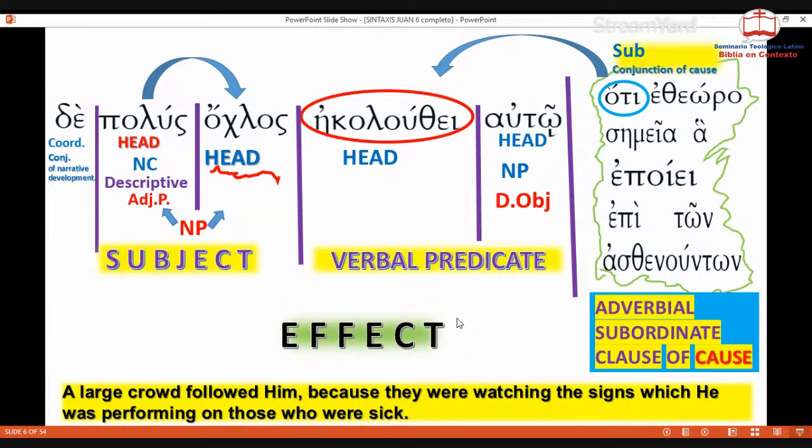It's a complex sentence, and the main idea is right here, that people were following Jesus, and the adverbial subordinate clause of cause is telling us the reason why they were following Jesus. That makes the sentence a complex sentence, because remember that a complex sentence has an independent clause and a subordinate clause, and that's the case here.